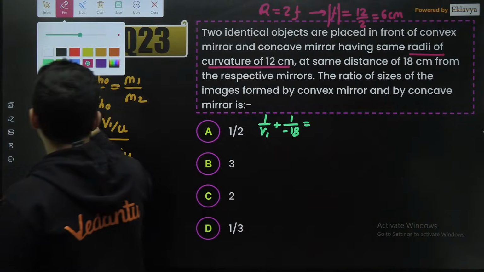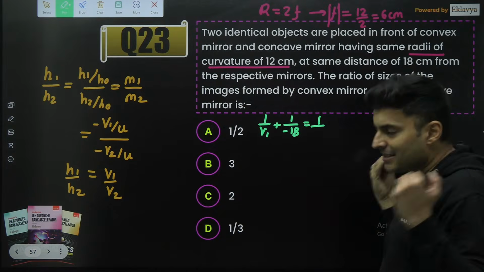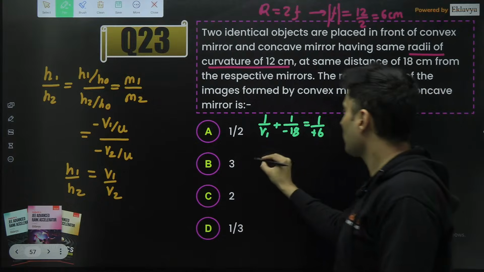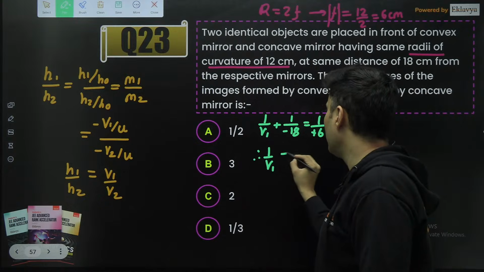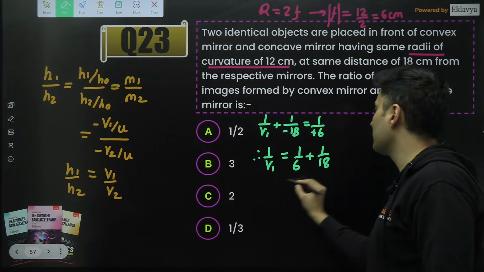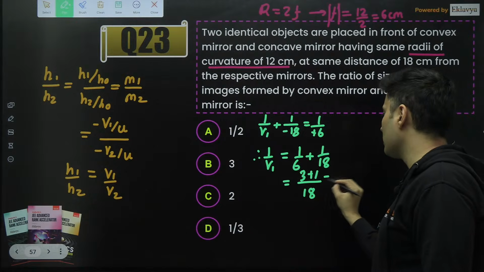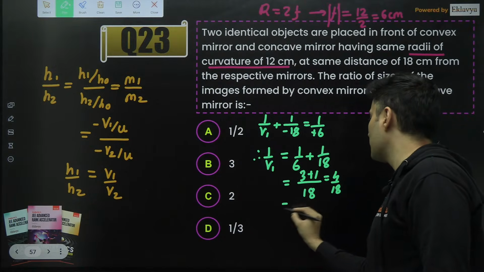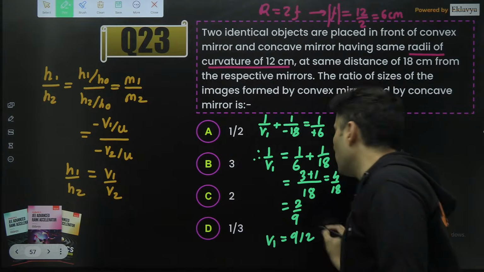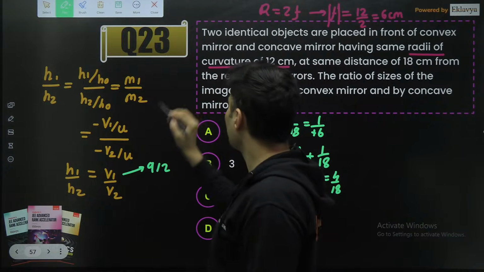Coming back, for a convex mirror, focal length will be positive, so this will be plus 6. From this, I'll get 1 by V1 is equal to 1 by 6, minus becomes plus, so 1 by 18, guys. LCM is 18, so this will become 3 plus 1, which is 4 by 18, which is nothing but 2 by 9. So V1 will be 9 by 2.